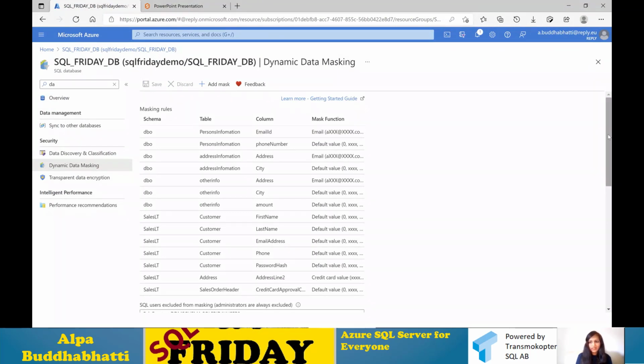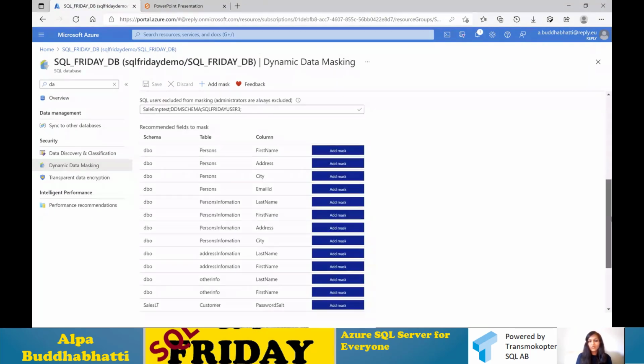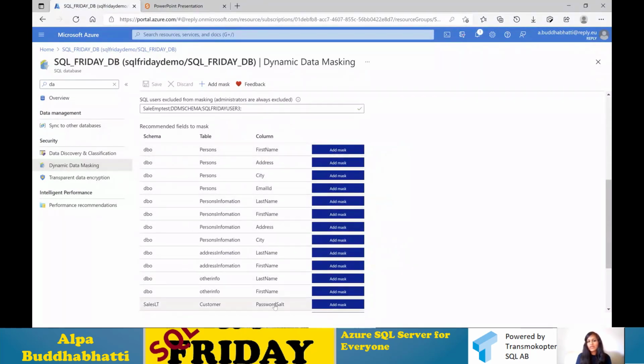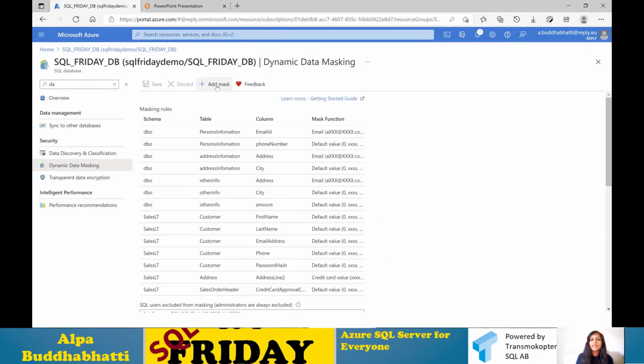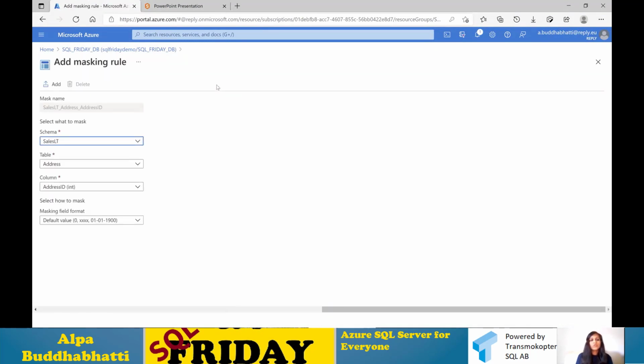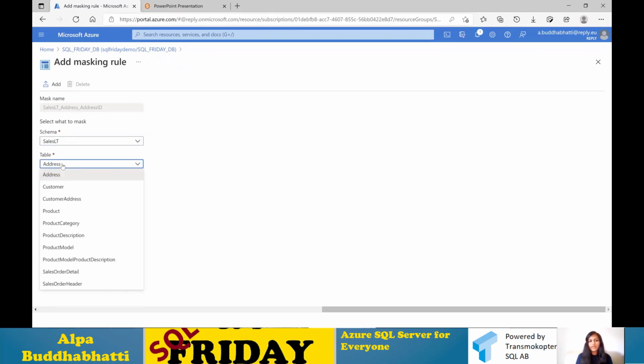So that is one thing. Without typing anything, you can just follow the recommendation and add it by clicking on add mask. Or another way is by clicking here on add mask. Here you need to select your schema, which schema you are going to apply the mask to, and which table in that schema.